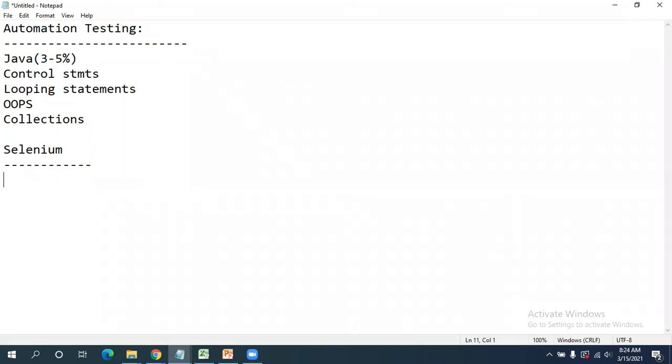In the Selenium part, I'm going to cover working with different controls like drop downs, radio buttons, check boxes, and tables, and how to read the data from a table. After that we need to read the data from Excel, and also database connections, how we can do that.